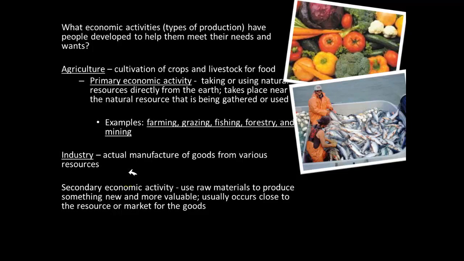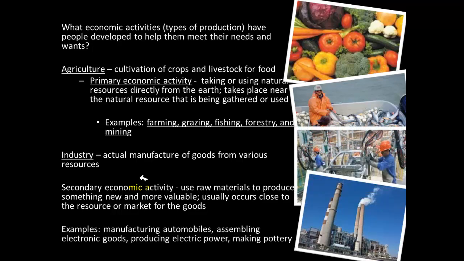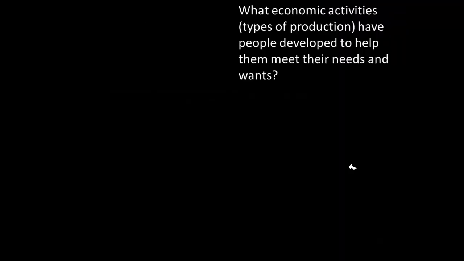And this normally occurs close to the resource or the market for the goods. Some examples, different from my carrot example, would be manufacturing automobiles, assembling electronic goods, producing electric power, as you'll see in these two graphics, and making pottery. So these are some examples of a secondary economic activity. This brings us to the question of what types of economic activities have people developed to meet their wants and needs, part two of that.